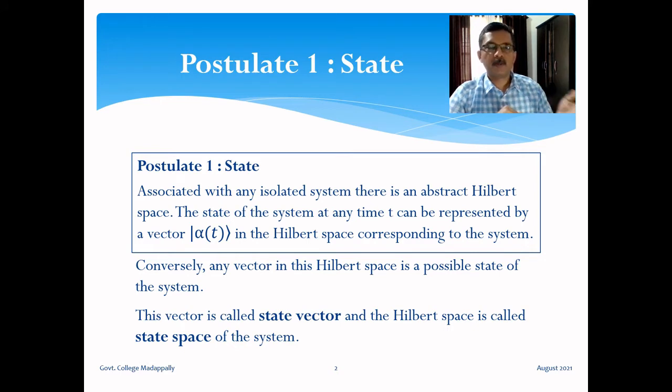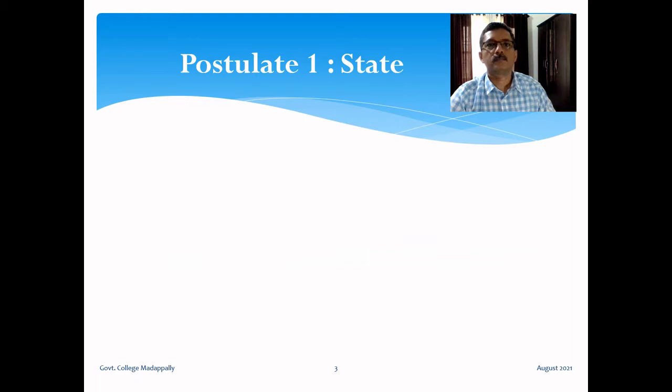And Hilbert space and state space are the same: the space of all possible states of the system. That is the Hilbert space of the system. So we can alternatively use the terms Hilbert space as well as state space. So this is the first postulate. Now let us consider some essential features in this first postulate.